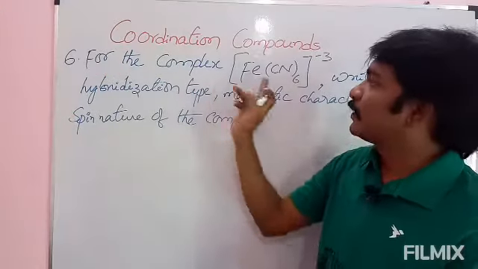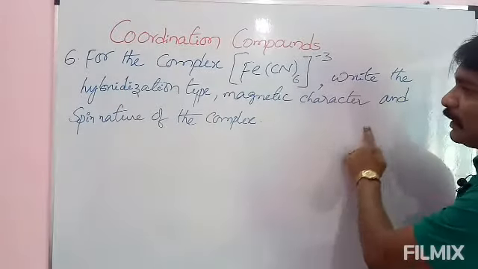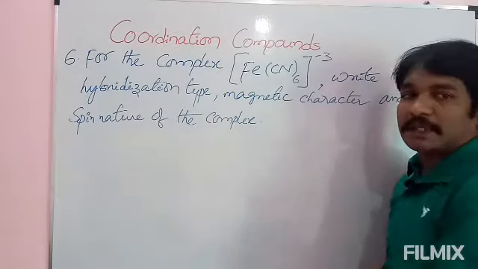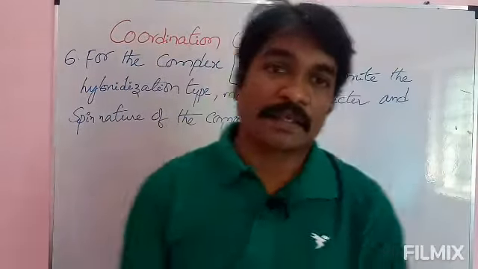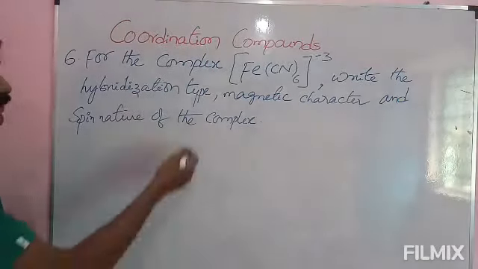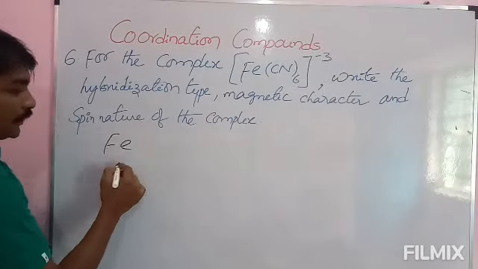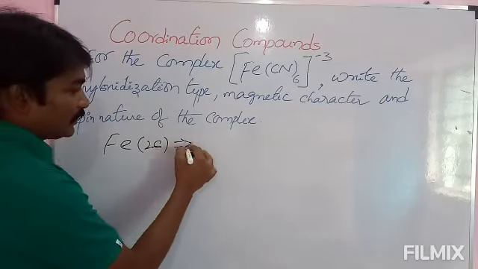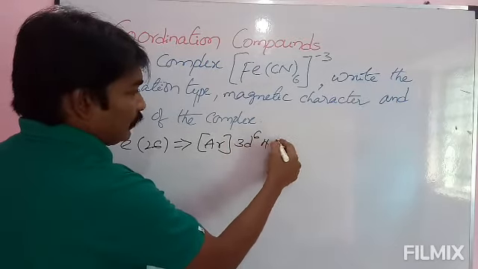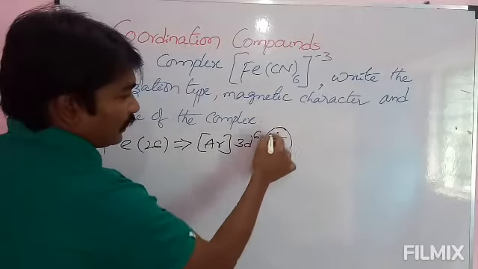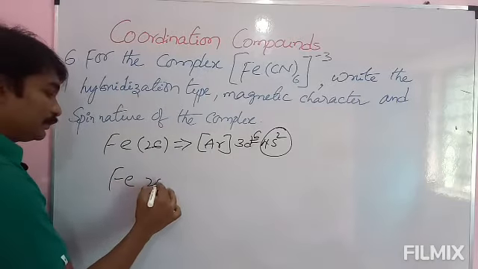See here, sixth one is for the complex [Fe(CN)6]3-. Write the hybridization type, magnetic character, and spin nature of the complex. And to write the hybridization type, first we have to write the electronic configuration of iron here. See here, the associated cation is ferric ion. First we will write iron 26, its configuration with respect to argon is 3d6 4s2. By losing these two electrons and one of the electrons from this one,